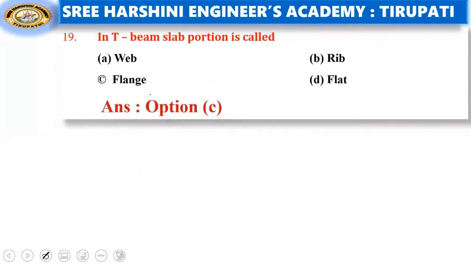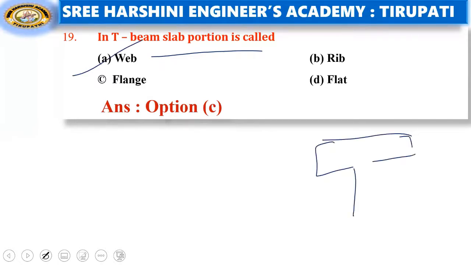Next, in T beam, slab portion is called, that is web. This is the T beam. Okay, so slab, this is the web, this is flange.